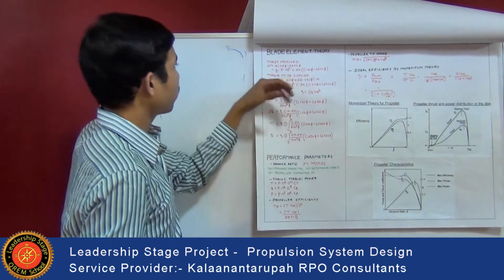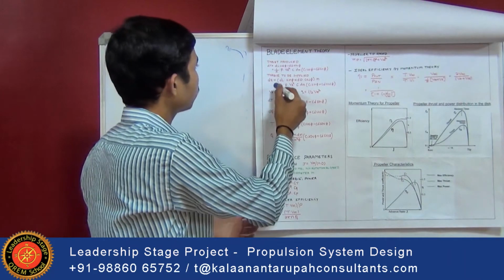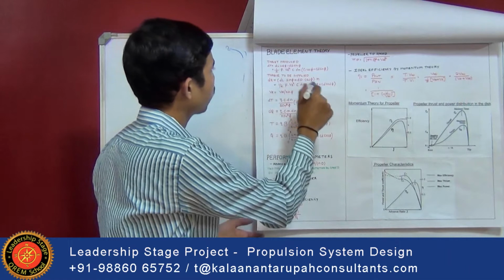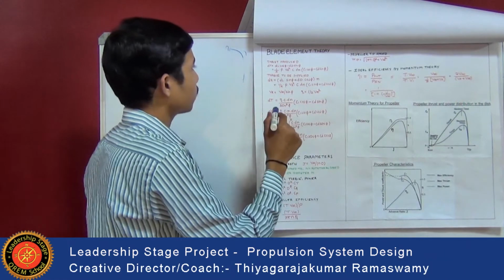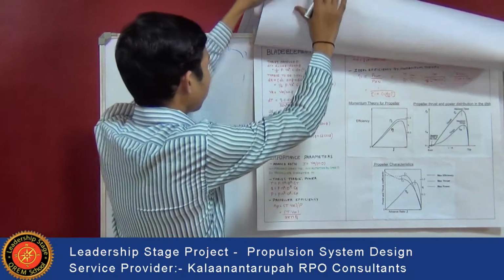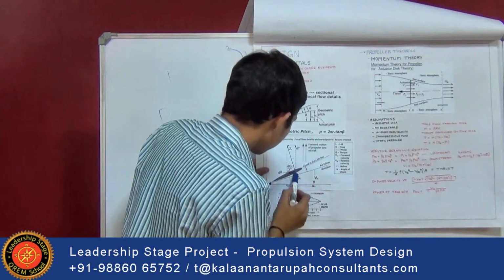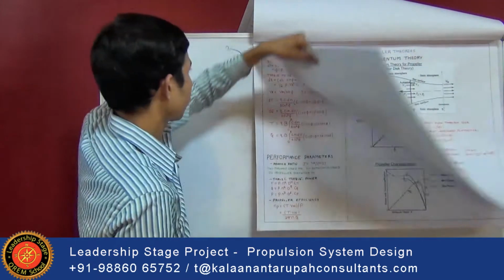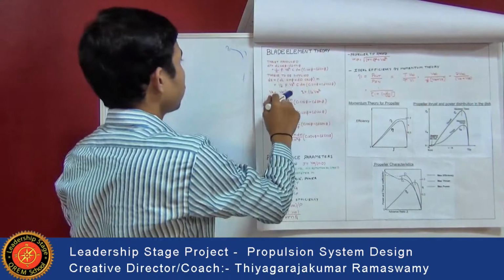Then the torque to be supplied. What is the amount of torque to be supplied? That is dQ is equal to (dL sin phi plus dD cos phi) into r. That is equal to 1 by 2 rho Vr square c dr into (Cl sin phi plus Cd cos phi). Here you can see the dL and dD. This is the dL and this is dD. So it depends upon the relative velocity actually.